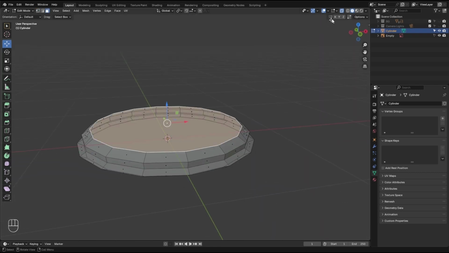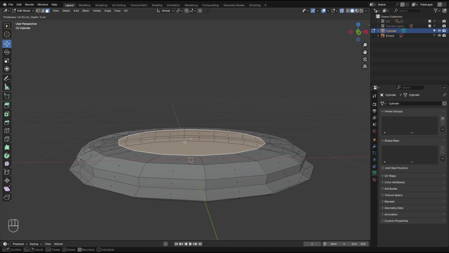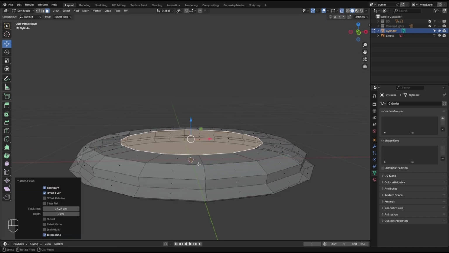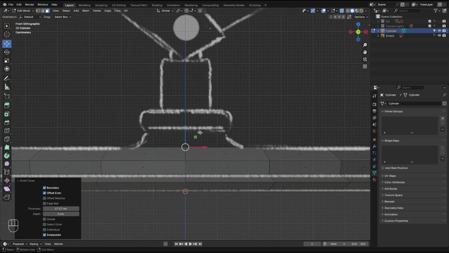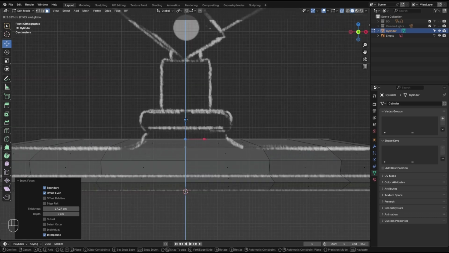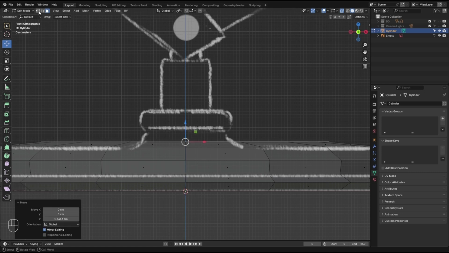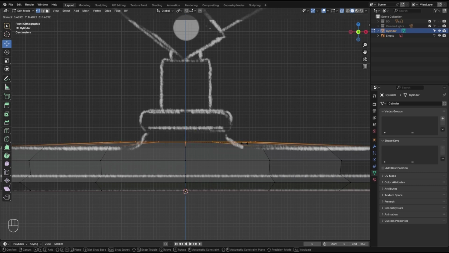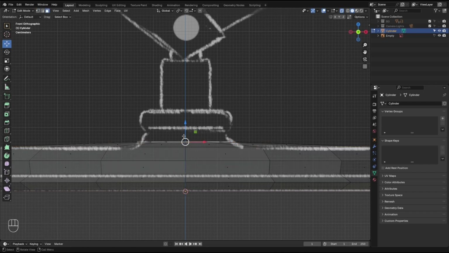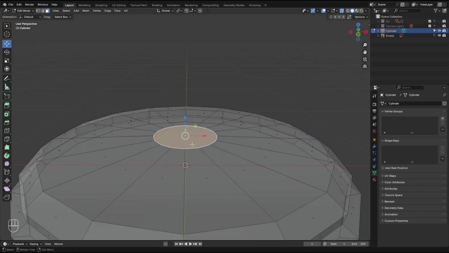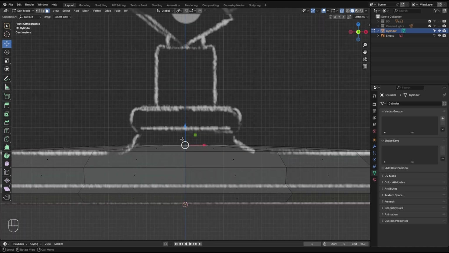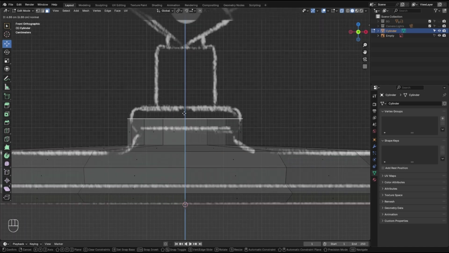Grab the face and we need inset. So hit I and inset. I'm gonna go a little bit up and switch to vertices so we can see the edge of the circle right there. And again, S, go all the way to here. Back to the face. The face should still be selected right there. So hit E followed by Z.